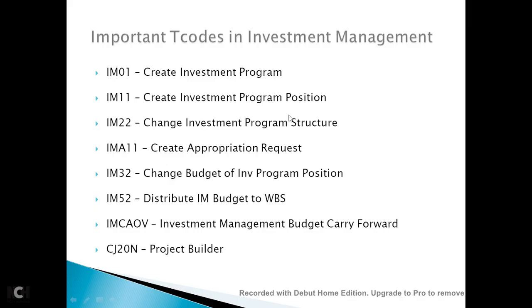These are some of the important transaction codes in investment management. IM01 is to create an investment program. Then IM11 you will use to create an investment program position. IM22 we use for changing the investment program structure, so here you define the hierarchy of the investment program. IMA11 you use to create the appropriation request. In IMA11 you not only create the appropriation request, but also use it for releasing it. And finally you have IM32 and IM52, where you define the investment program budget and distribute it to WBS.